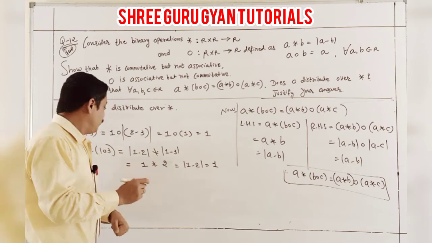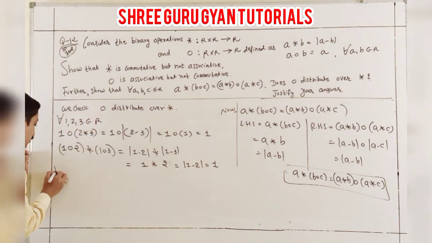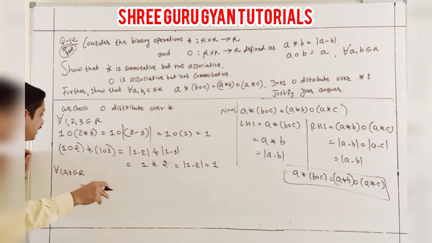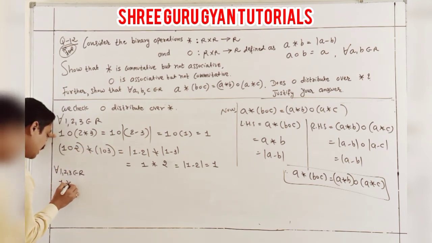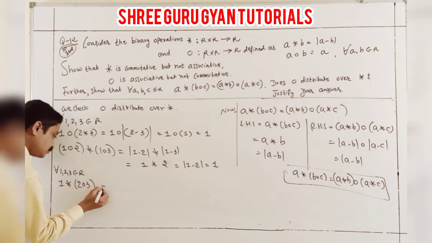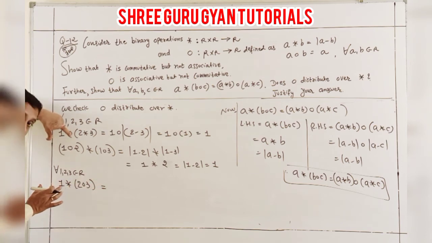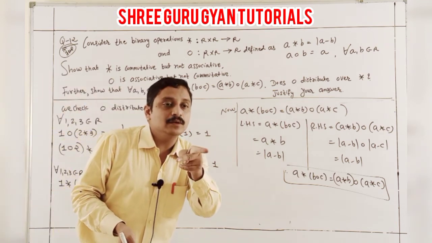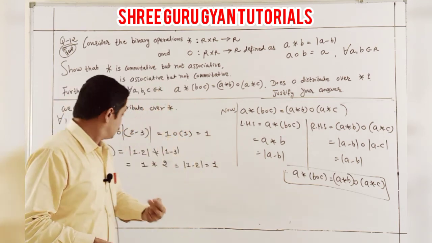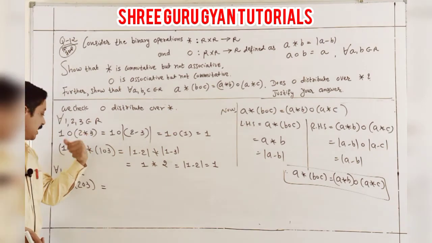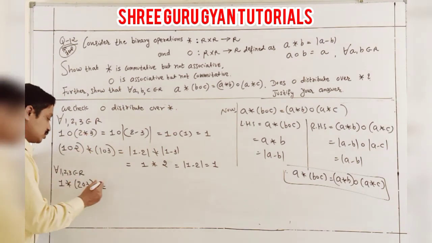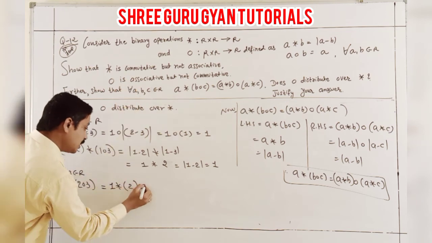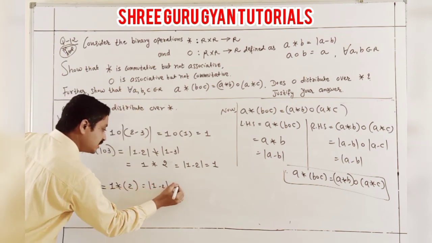But if you check again, for every number, same taking, but from a different angle I write down here 1 binary (2 O 3). This is also a distributive property, students. So you need to check both ways. O is this star, this is binary, either the star is the O. So this is also 1 binary, and this answer is what, 2 or 3? It is 2. And here 1 minus 2, you get the answer 1.